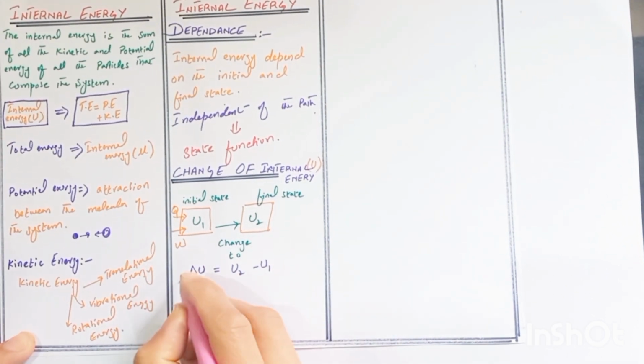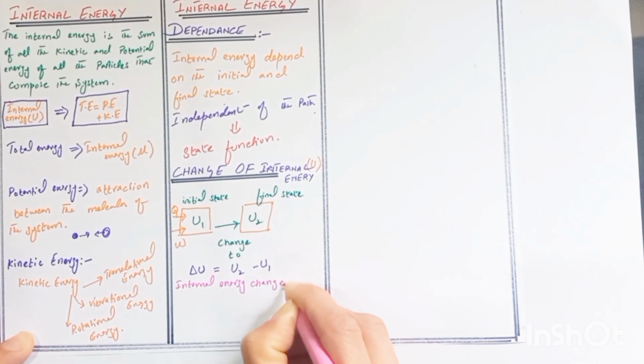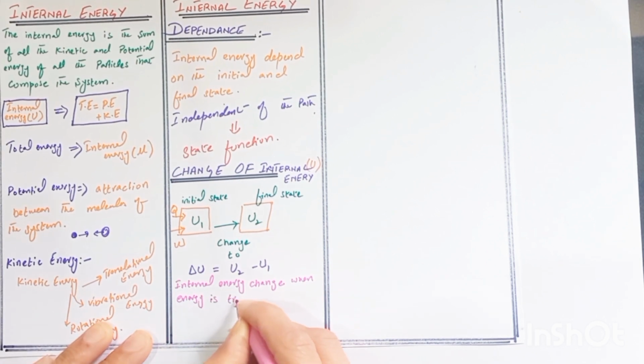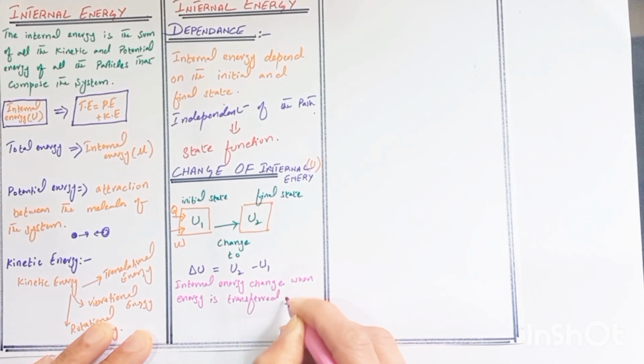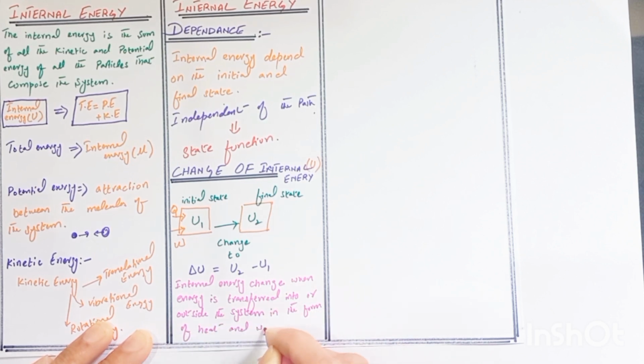So here we write: internal energy changes when energy is transferred into or outside the system in the form of heat and work.